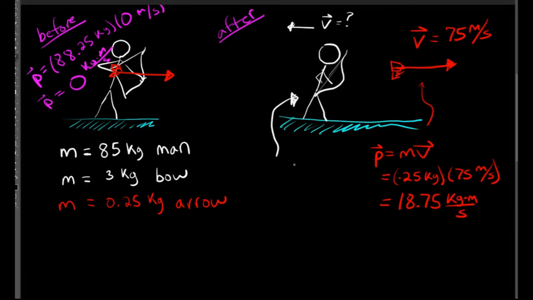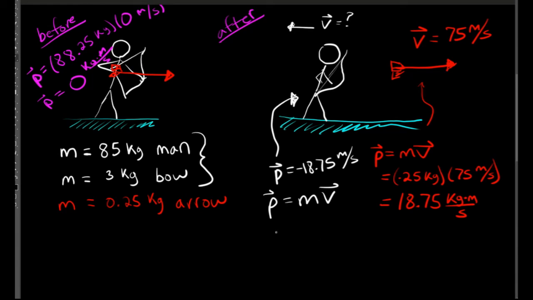Since we know the archer's momentum and the mass of the archer and the mass of the bow, we can calculate the archer's velocity. Remember, momentum is mass times velocity. The mass is going to be the combined mass of the archer and the bow, which is 88 kilograms. And the momentum we just calculated is negative 18.75 kilogram meters per second.